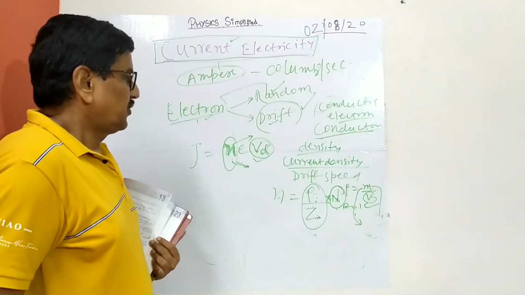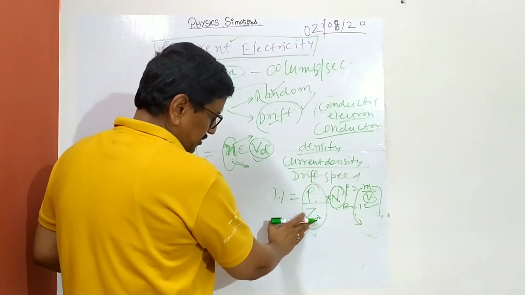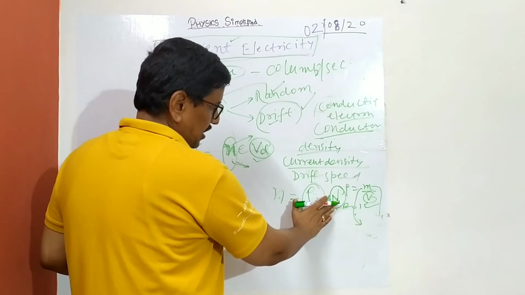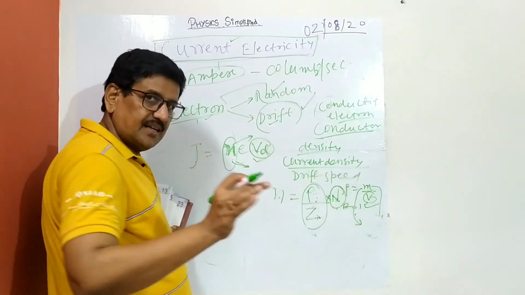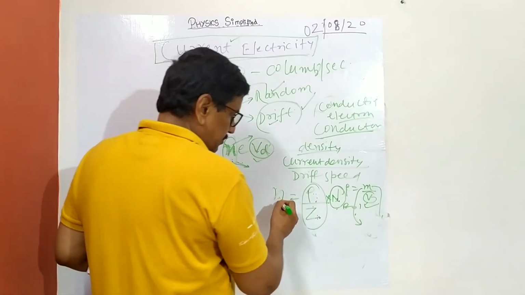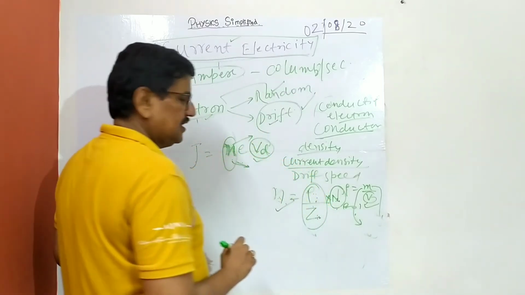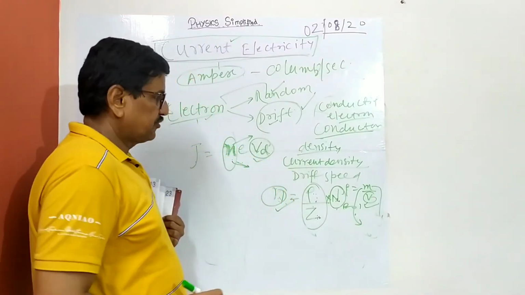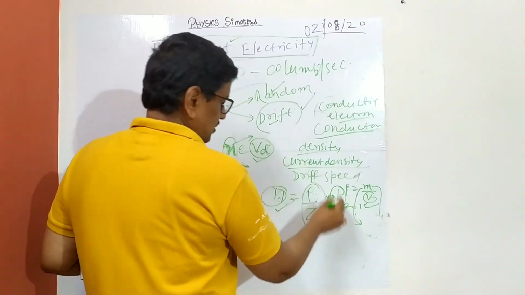Great. This is very clear: this is mass per unit volume and this is atomic mass, so you divide it and you get the number of moles, and from these moles multiply by Avogadro's number, you get the number of atoms, and per atom there are a certain number of conducting electrons. Generally there will be at least one conducting electron, and if there are more, they will be multiplied. Those are per unit volume, and that is precisely the number of electrons, the electron density. So you have seen a relationship between mass density and electron density, which I have derived.